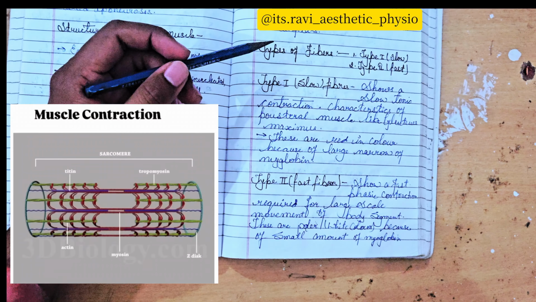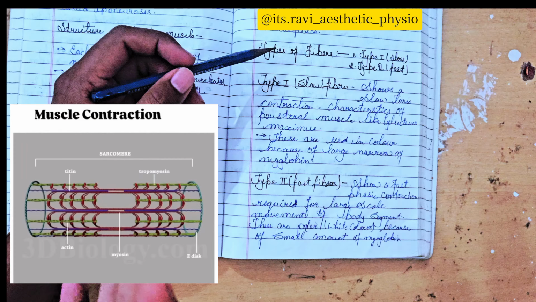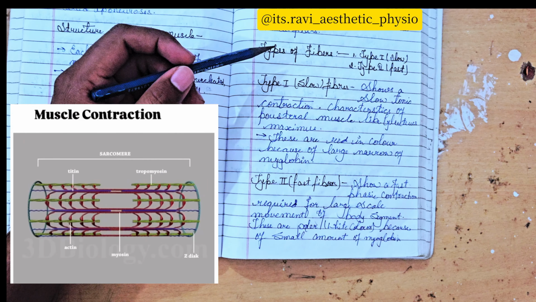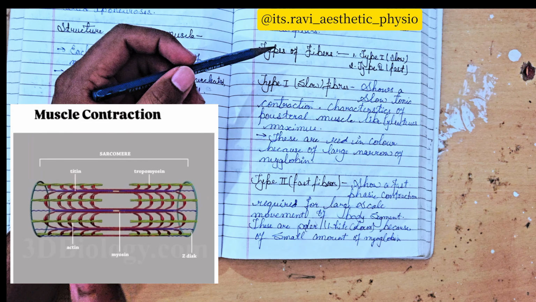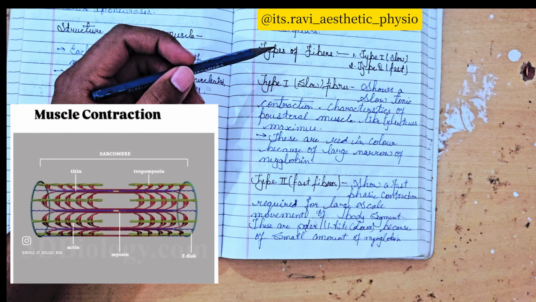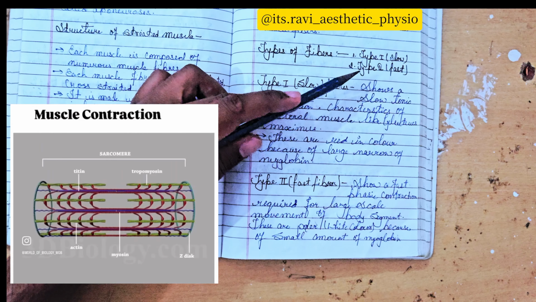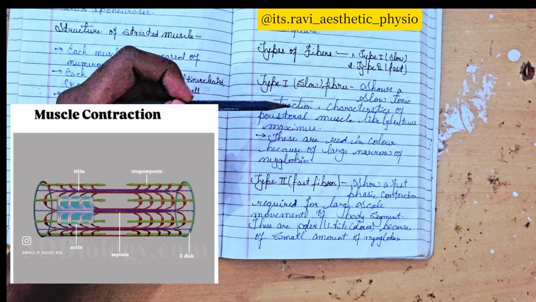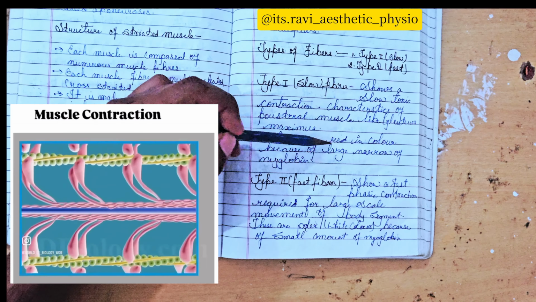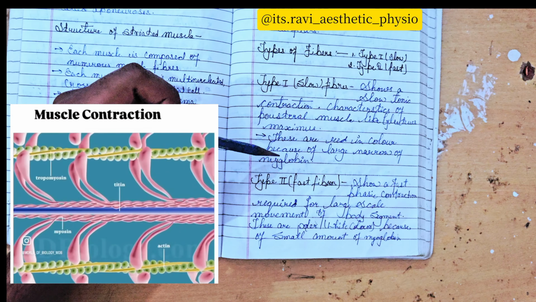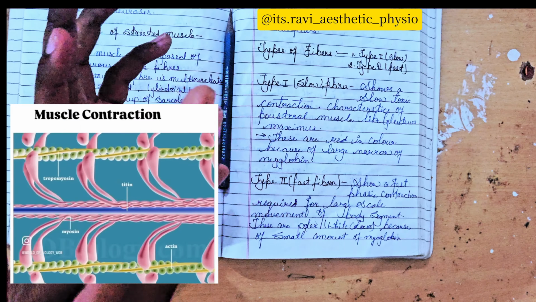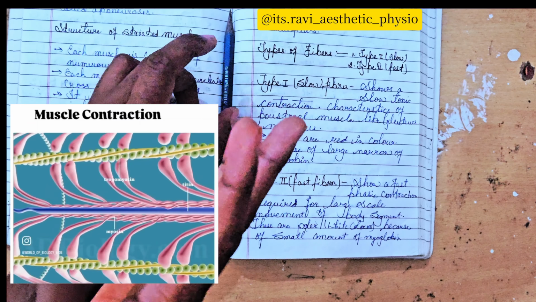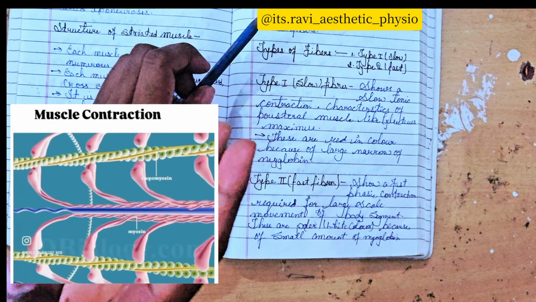So what is the meaning of fiber and what are its types? Fibers are the kind of tissue present in our skeletal muscle, and their action is contraction and relaxation. There are type 1 and type 2, slow and fast. Type 1 is a slow fiber, showing slow tonic contraction, characteristic of postural muscles like gluteus maximus. These are red in color because of the large amount of myoglobin. So gluteus maximus is red in color. Slow fibers occur because there is not much work to do.